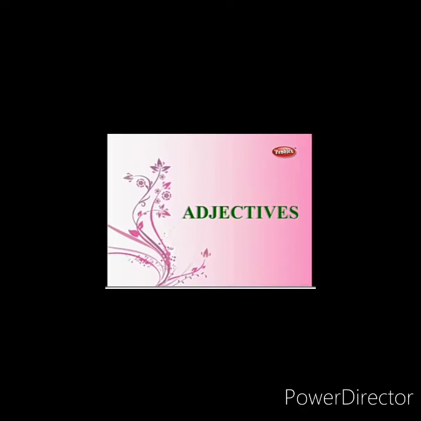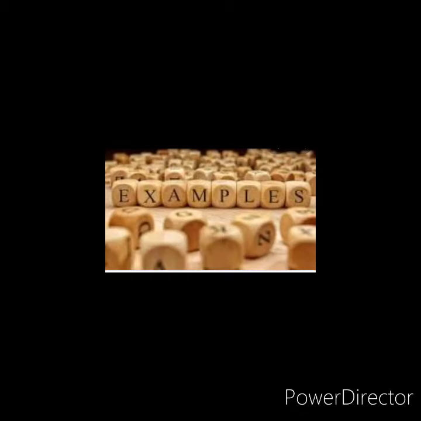I have listed some sentences. Let us identify which is the adjective in the sentence. Always, an adjective is written before a noun or pronoun in the sentence. First one, the tiger is a ferocious animal. Animal is the noun, and ferocious is describing the animal, tiger. It is written before the noun.